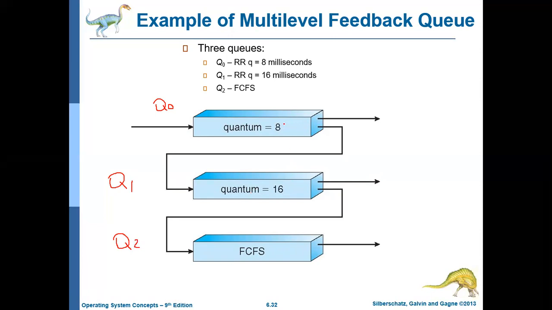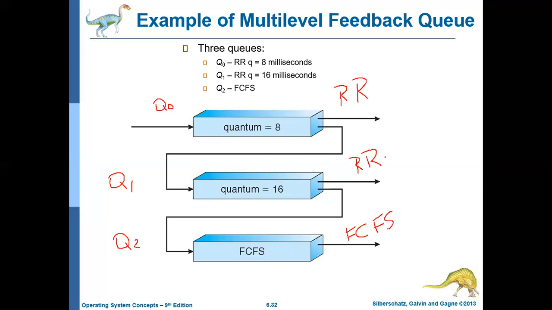Let us assume that Q0 follows the round robin scheduling algorithm, and Q1 also follows round robin, and Q2 follows the FCFS, first come first serve, scheduling algorithm.